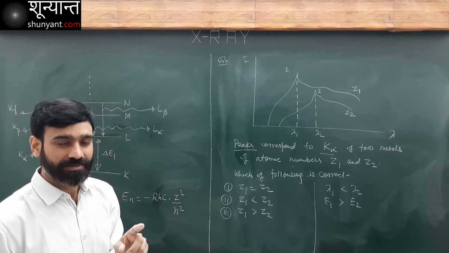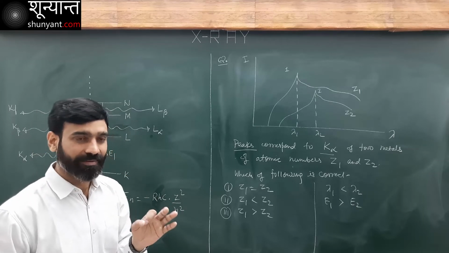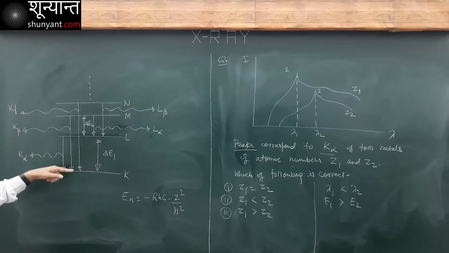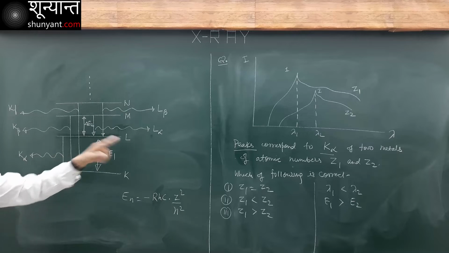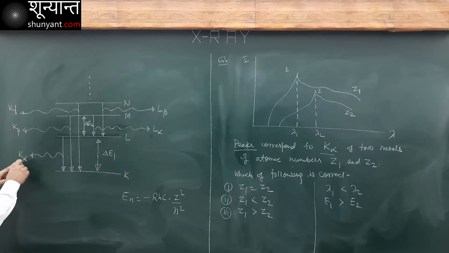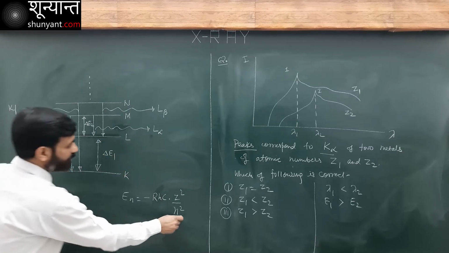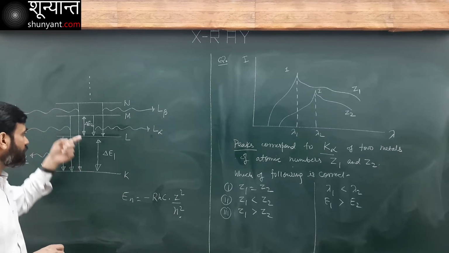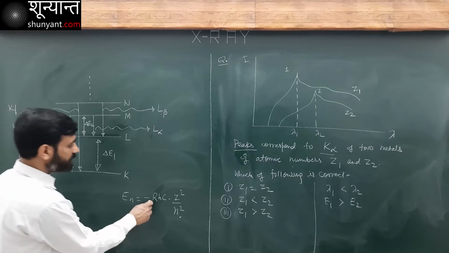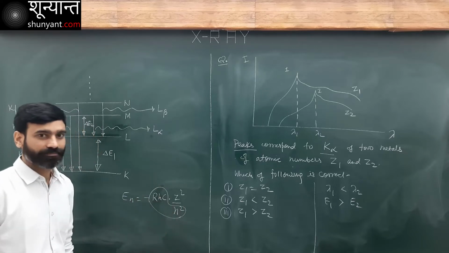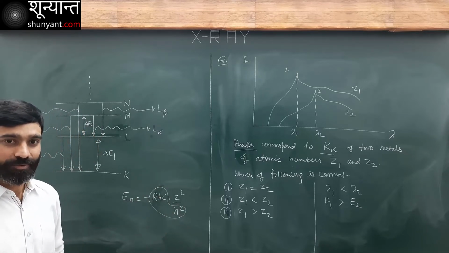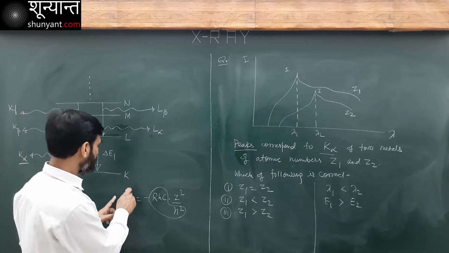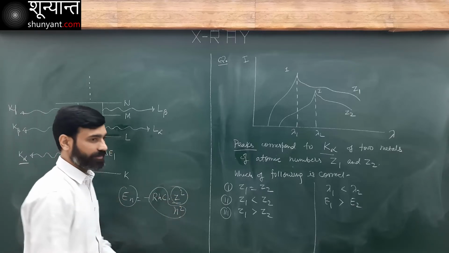The transitions are the same. Transition is happening from 2 to 1. In both cases, it is K alpha. So these N numbers are the same for both the states. All of these things are the same. That means it will be proportional to Z square.